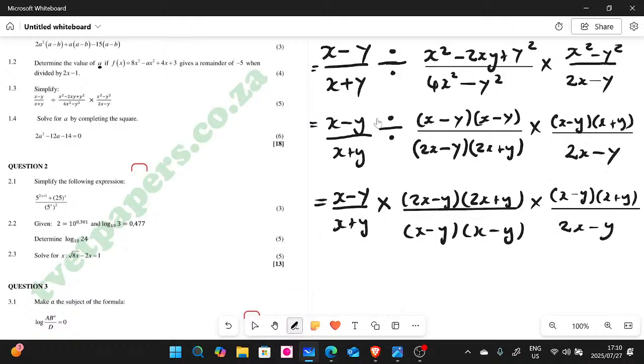So from here we start dividing. What you guys call canceling is actually dividing. So let's look at the signs. As long as we have multiplication there and there, the terms can divide each other, the numerators and the denominators. It doesn't matter whether it's here and there. You guys understand? They're going to divide each other. So make sure that before you do the division, you have your multiplication.